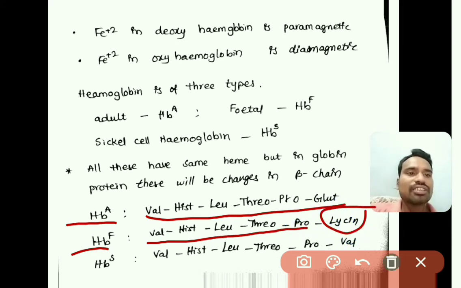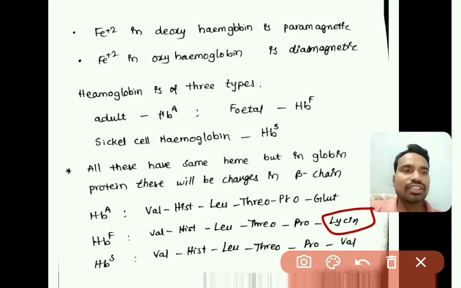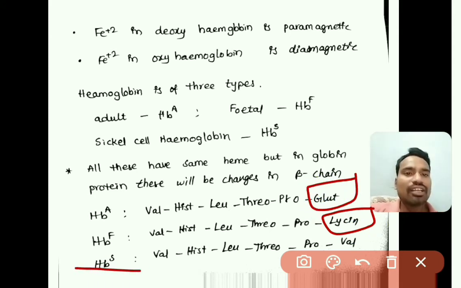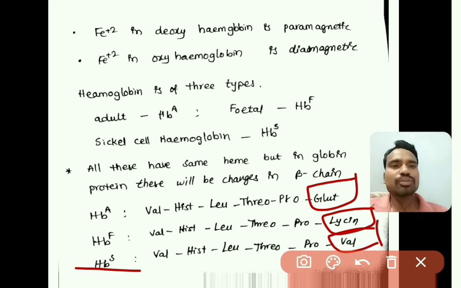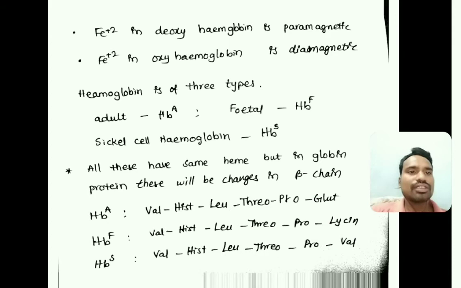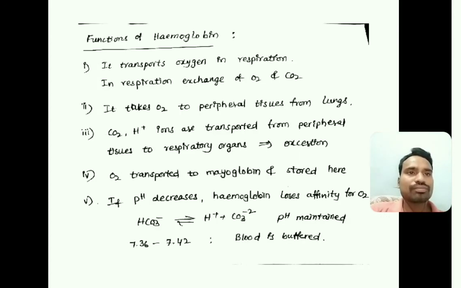So here lysine and here glutamic acid, and in the sickle cell hemoglobin, the last one is again valine. So this is the change in the beta chain of the protein in the globin part, in HbA, HbF as well as HbS. These are the three different types of hemoglobin.